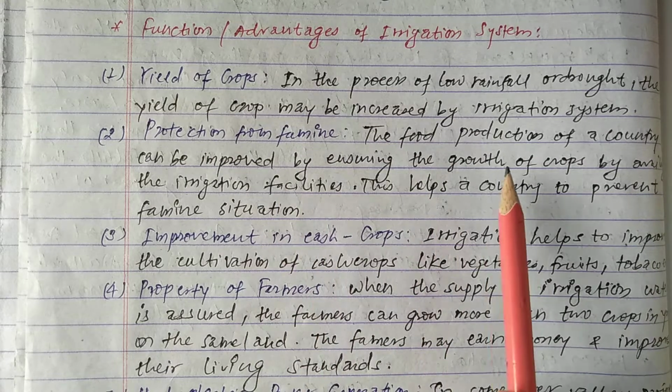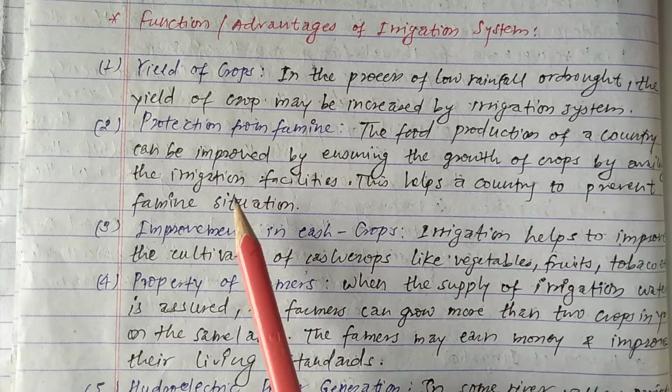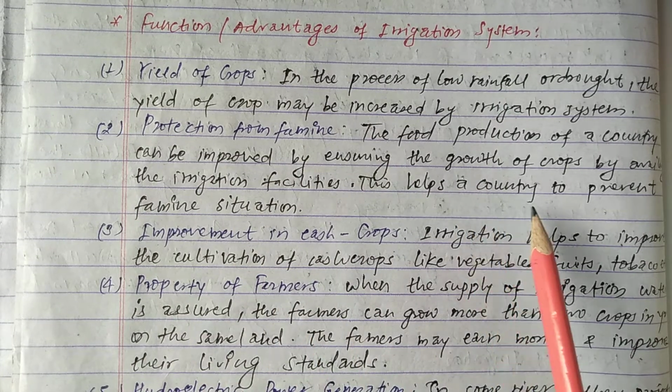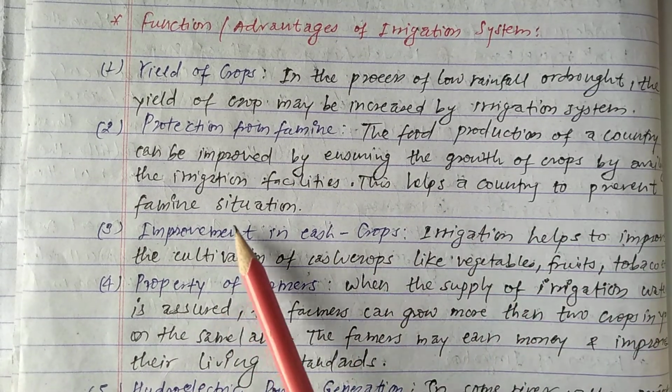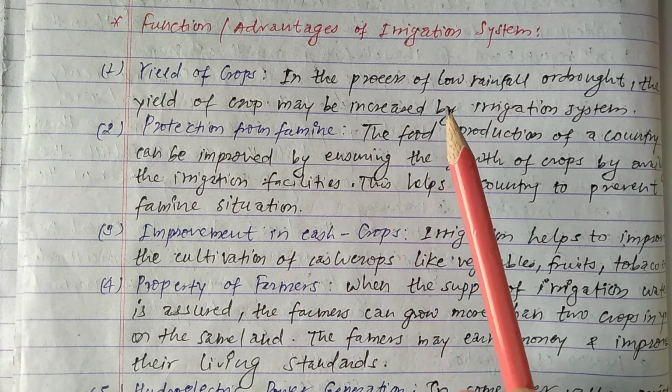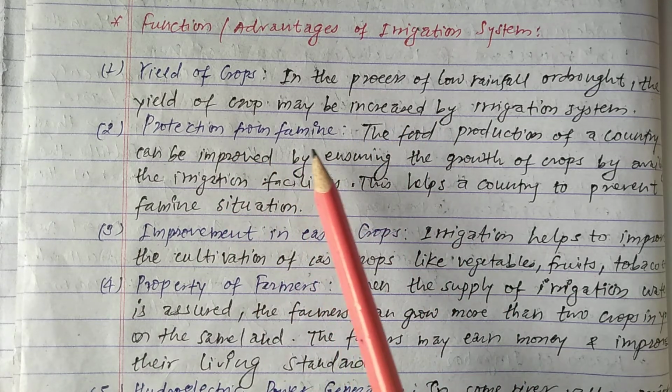This helps a country to prevent famine situations. So this is the main advantage of the irrigation system, to protect from famine.